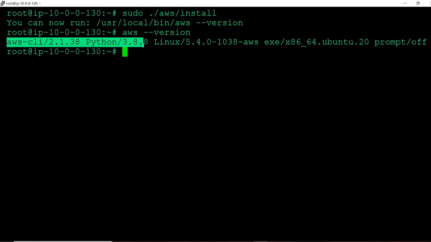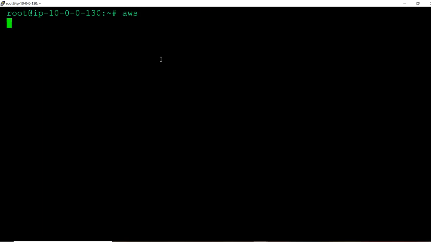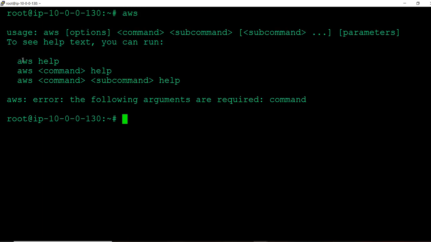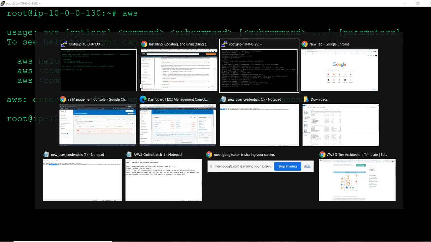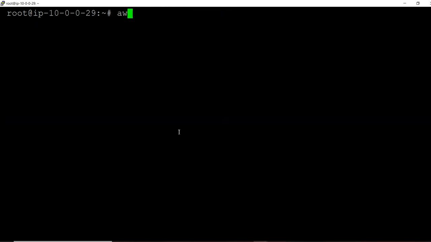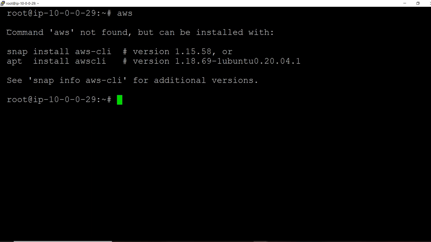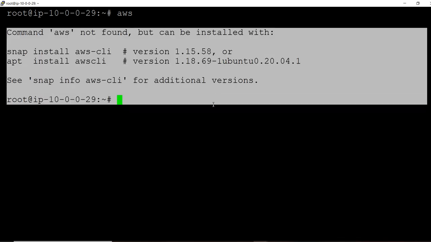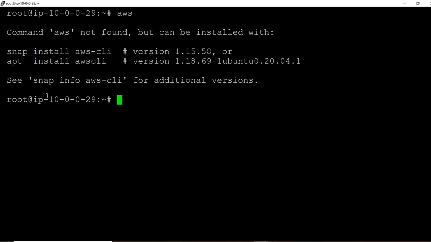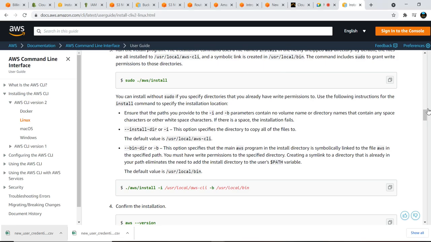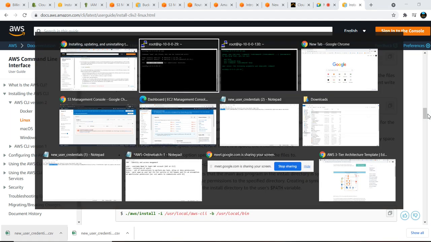So you'll get the AWS version we have installed. See, 2.1.38, and this AWS CLI requires Python. Now what I will do, simply I'll type aws. So I'm getting the AWS help, or any AWS command if you want to run. But I will execute the same in the other server where I didn't install. It is telling you don't have AWS CLI installed in this server, just go and install that one. They are suggesting to install this way, but better use the AWS official document to install. But okay, I think you got the understanding of how to install AWS CLI on the server.